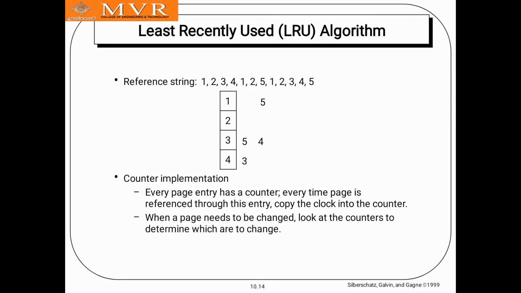And next one means least recently used, LRU. The name itself, least recently used. So the same string will be taken here also, which is nothing but 1 2 3 4 1 2 5 1 2 3 4 5. This is the example of the same string that I continued in the previous algorithms also. So ఒక ఎగ్జాంపుల్ తీసుకొని ఇన్ని ఎక్స్ప్లెయిన్ చేయడానికి కారణం ఏంటి? యూ కెన్ సీ ద వేరియేషన్ హౌ ఇట్ విల్ బి, ఫ్రేమ్స్ విల్ బి, page faults will be varied. The same example, how it will be varied on page faults.